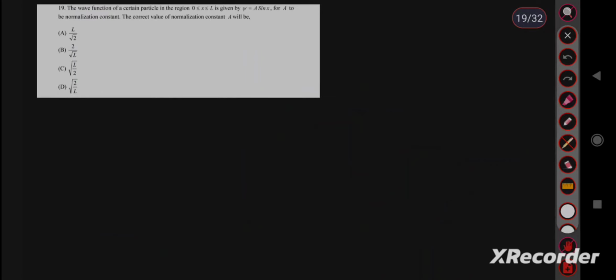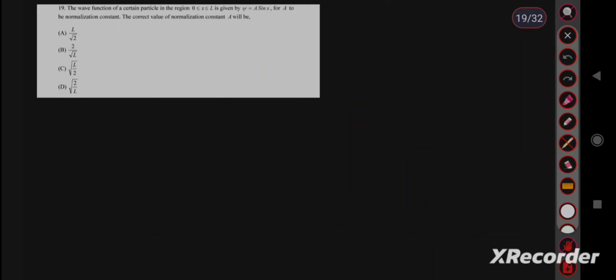Question number 19. The wave function of a certain particle in the region 0 less than x less than L is given by psi equal to A sin x. We have to find the normalization constant A. This is also a simple question. थोड़ा calculation है इसमें.